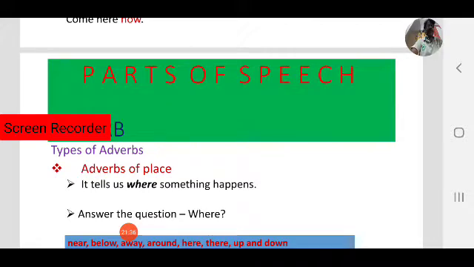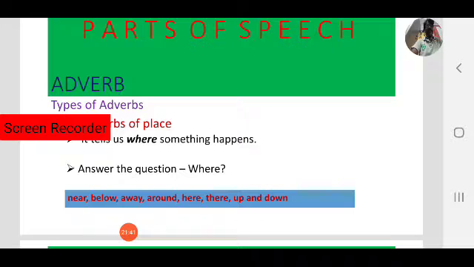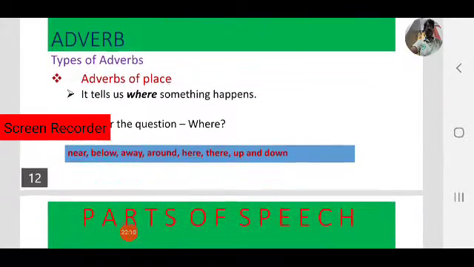If you get an answer, that is an adverb. Some adverbs are: near, below, away, around, here, there, up and down, etc. Let us see some examples of adverbs of place.